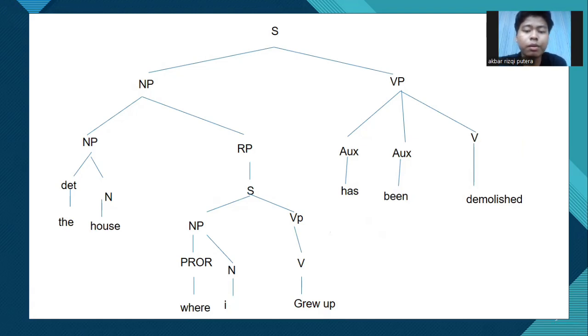Then we move to the main verb phrase, which shows a passive voice construction. Has is the auxiliary verb, been is another auxiliary, and demolished is the main verb in past participle form.